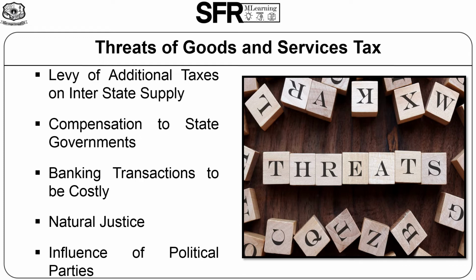Next, compensation to state government. The central government promised compensation to law-making states for a period of 5 years. The compensation will be 100% for the first 3 years, 75% for the fourth year and 50% for the fifth year. So it is possible that all states do not implement it in an effective manner to get compensation.